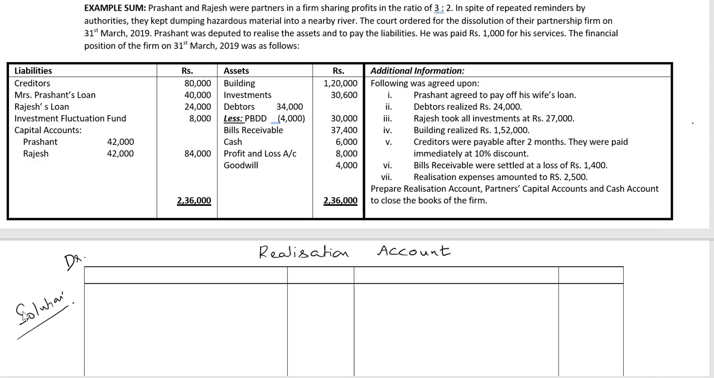Left side debit side, right side credit side. Particulars. Rupees. Particulars. Rupees. We'll begin by transferring the sundry assets. Transferred.